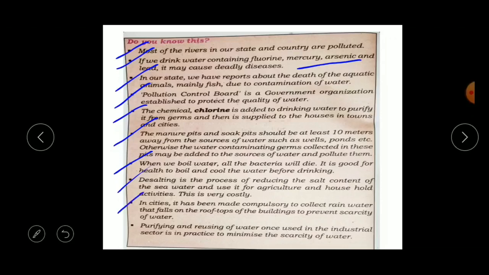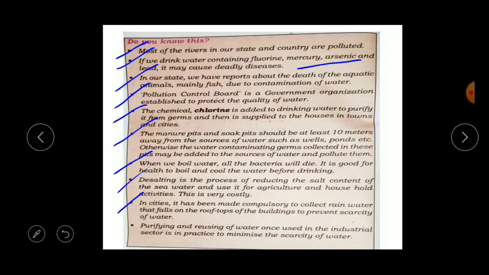The next point is, in cities it has been made compulsory to collect rainwater that falls on the rooftops of buildings to prevent scarcity of water. In some of the cities it has been made compulsory to collect the rainwater, that is nothing but rain harvesting.